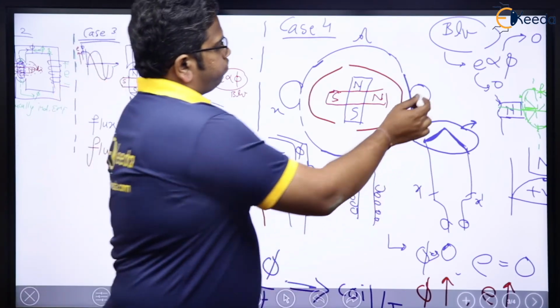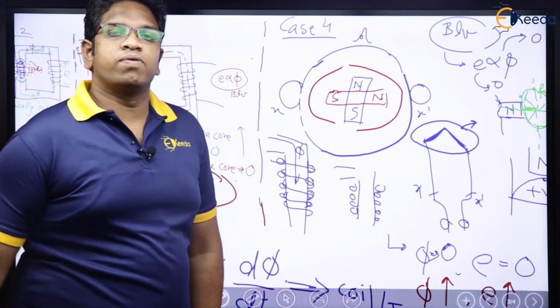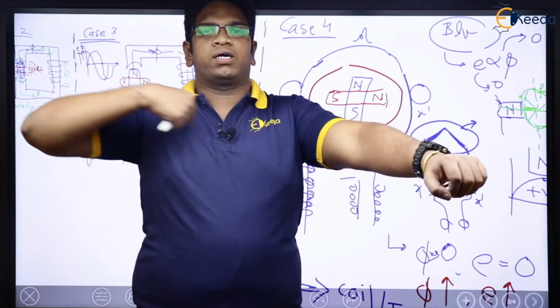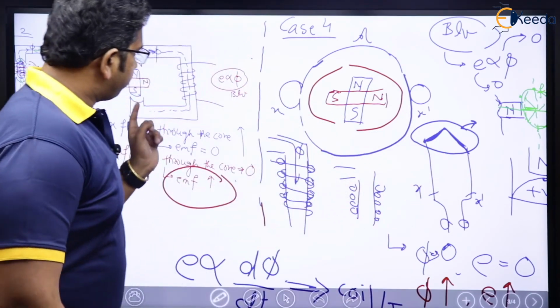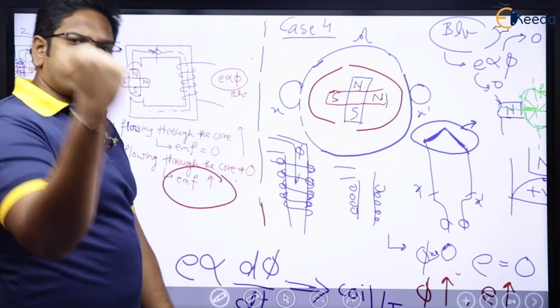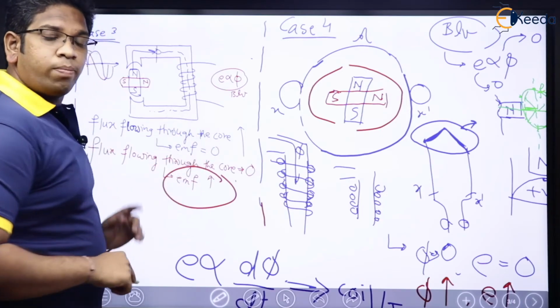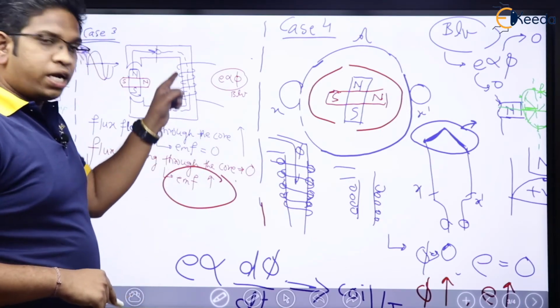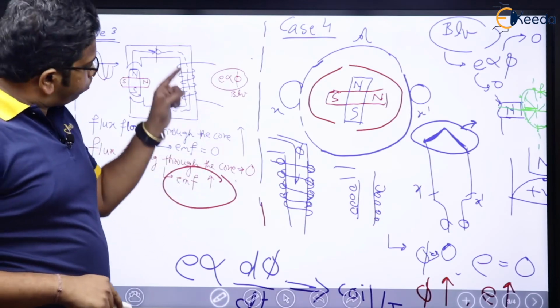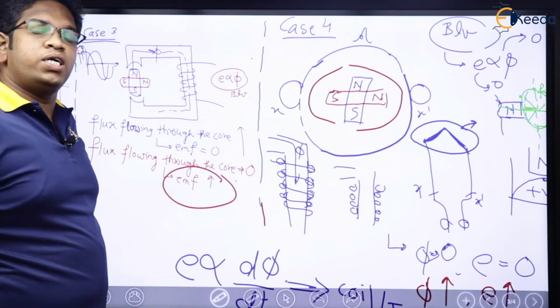EMF will be induced for this one, EMF will be induced for this one as well, and then they are back to back connected. Whereas in case of transformer, already they are connected like this. It is the same winding, right? There is no back to back connection here. All lanes are active lanes. In every inch of this winding, EMF is going to be induced.